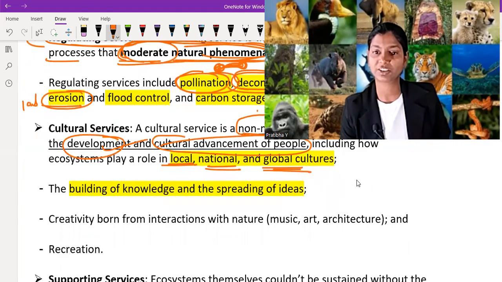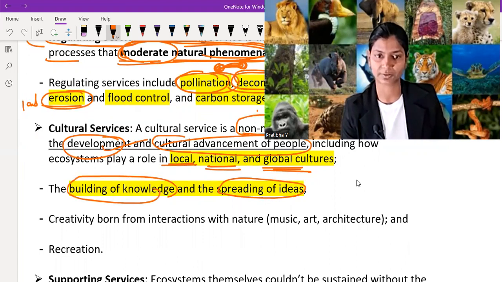The building of knowledge and spreading of ideas are important components of the cultural services. Okay, we build knowledge through nature, as well as spread ideas with the help of nature.